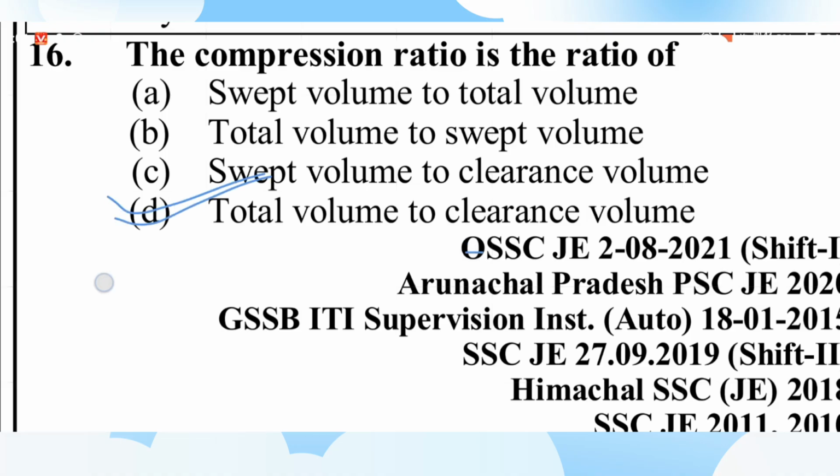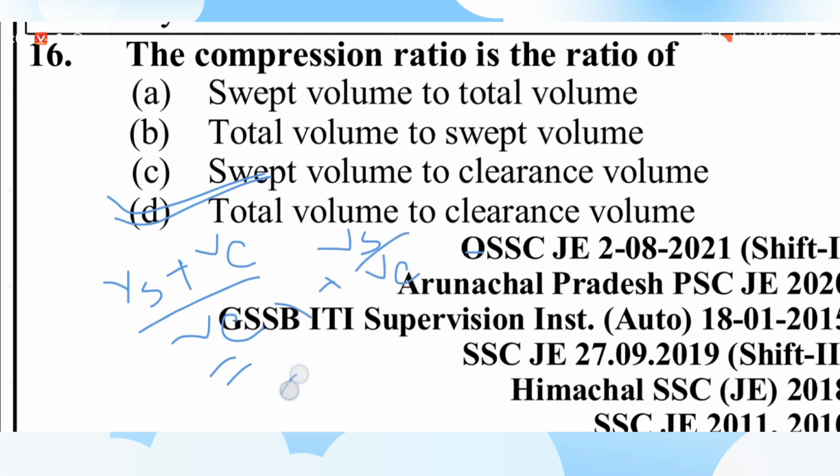Total volume is swept volume plus clearance volume, divided by clearance volume, which is 1 plus swept volume by clearance volume. The 1 by 1 plus is also called the, sorry, clearance ratio.